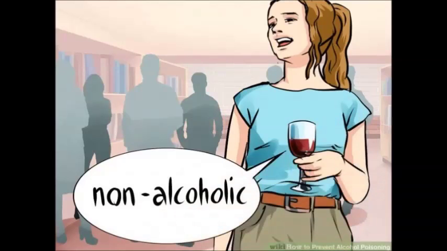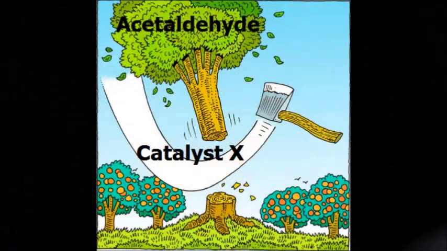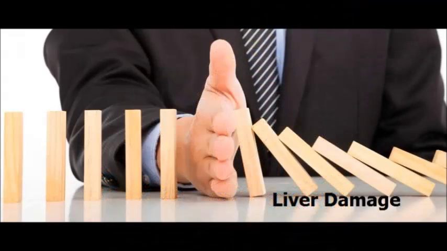The logical extension of this experiment is working on a way to prevent the harmful effects of alcohol consumption. While the simplest solution would be abstaining from alcohol consumption, most people are unlikely to do so. Thus, a follow-up experiment could be finding a substance that acts as a catalyst to break down acetaldehyde. This substance would then help mitigate the toxic effects of acetaldehyde by breaking it down quickly, and could thus help prevent liver disease and cancer.